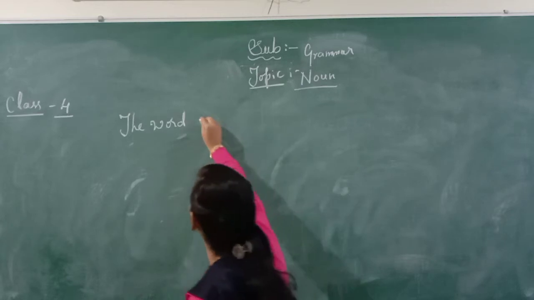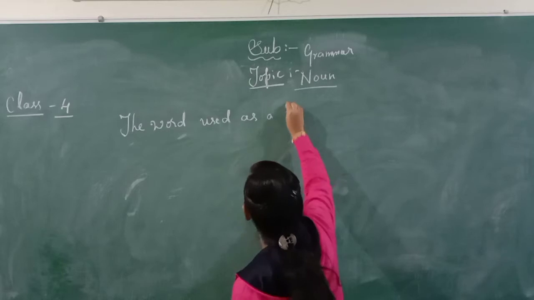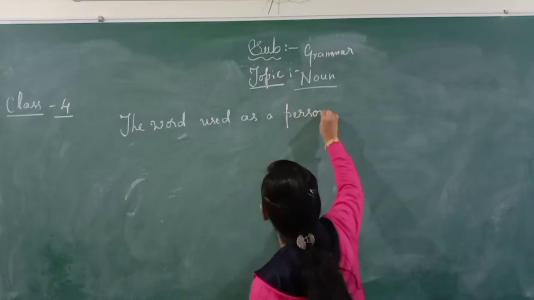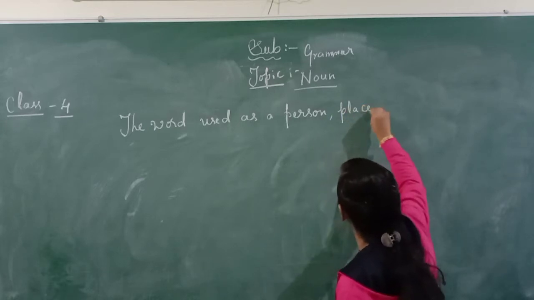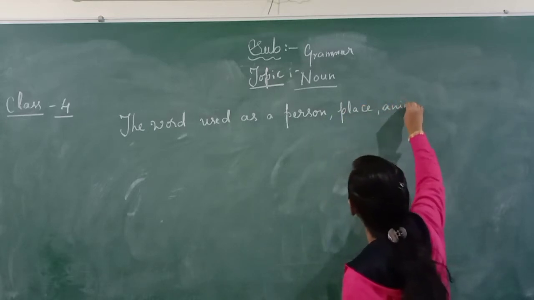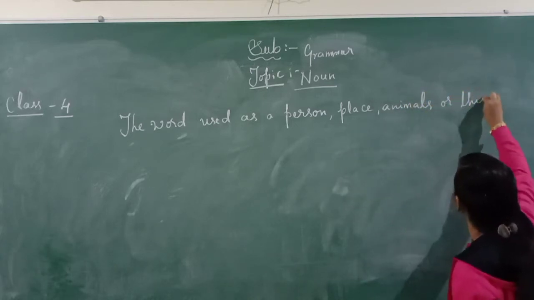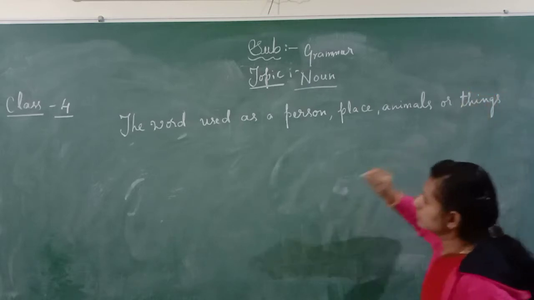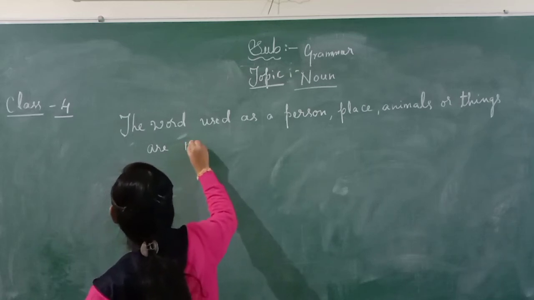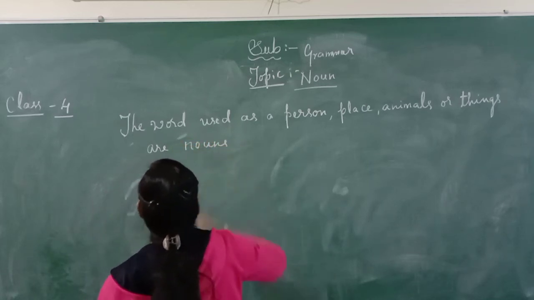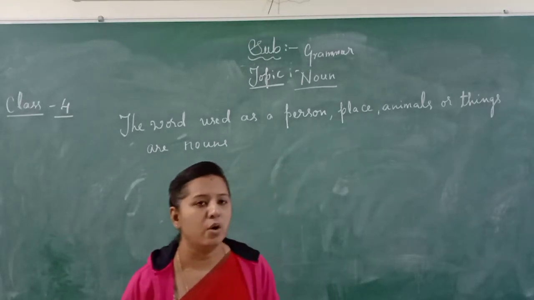So the words used as person, place, animal or thing are called a noun.